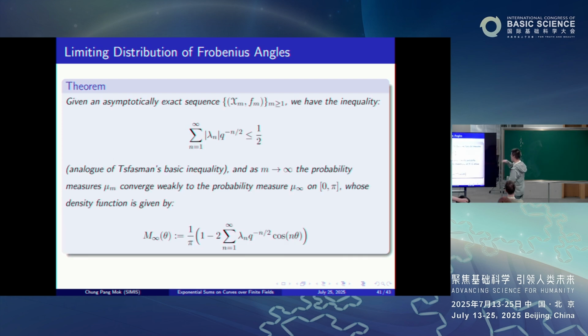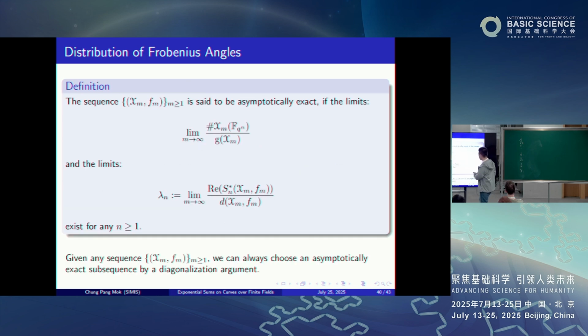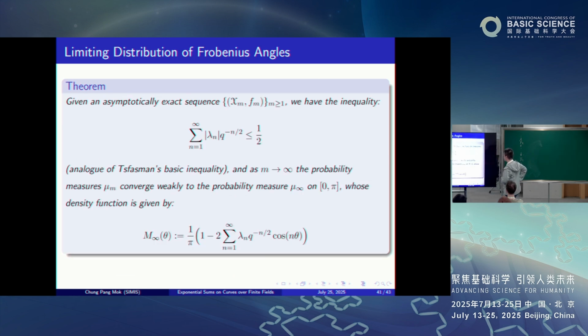Now, the final theorem is as follows. Given an asymptotically exact sequence, remember lambda n denotes these limits. Then you have this inequality: the sum over n of the absolute value of lambda n times q to the minus n over 2 is less than or equal to 1/2. In fact, this could be regarded as a generalization of the Drinfeld-Vladut bound for these exponential sum Ihara constants.